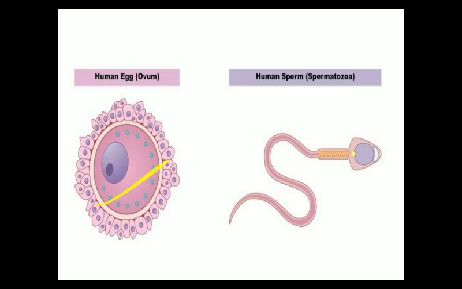These are the gametes which are produced by the process of cell division. This is a human female gamete, which is known as ovum, and this is a human male gamete, which is known as human sperm or spermatozoa.